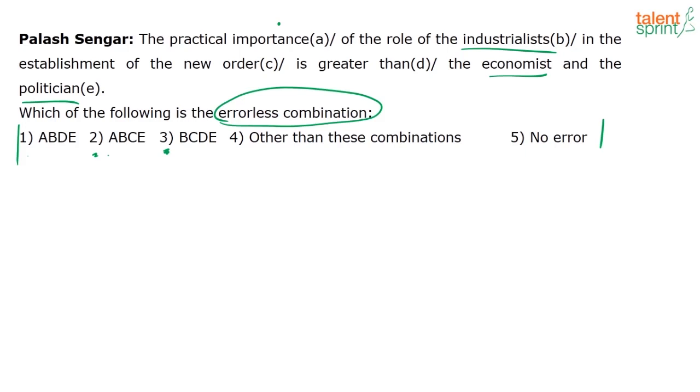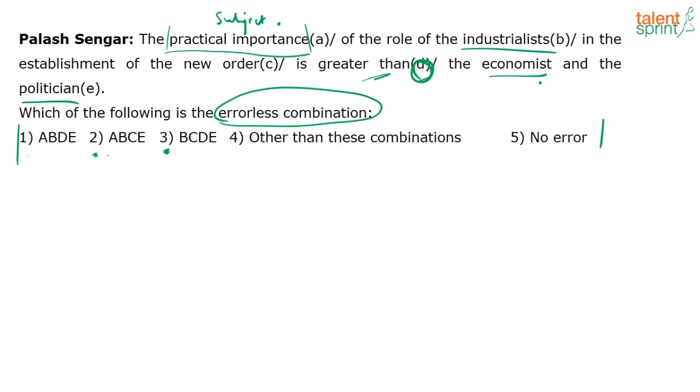Where do you think the error is? Okay, let's go step by step. Look at this. The error is in part 4. Why? What is the subject? The practical importance is the subject, right? This is my subject. So, the practical importance of the role of the industrialists in the establishment of the new order is greater than, in comparison to, the practical importance of the role of the economist and the practical importance of the role of the politician.